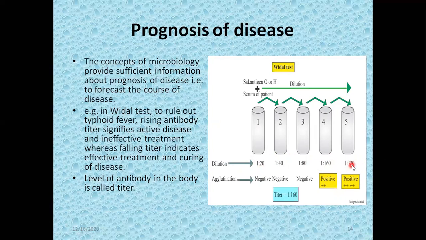Now, how are these generated? What is 1 and what is 20? Here, in the Vidal test dilution, this is tube 1, tube 2, test tube 3, test tube 4, test tube 5.